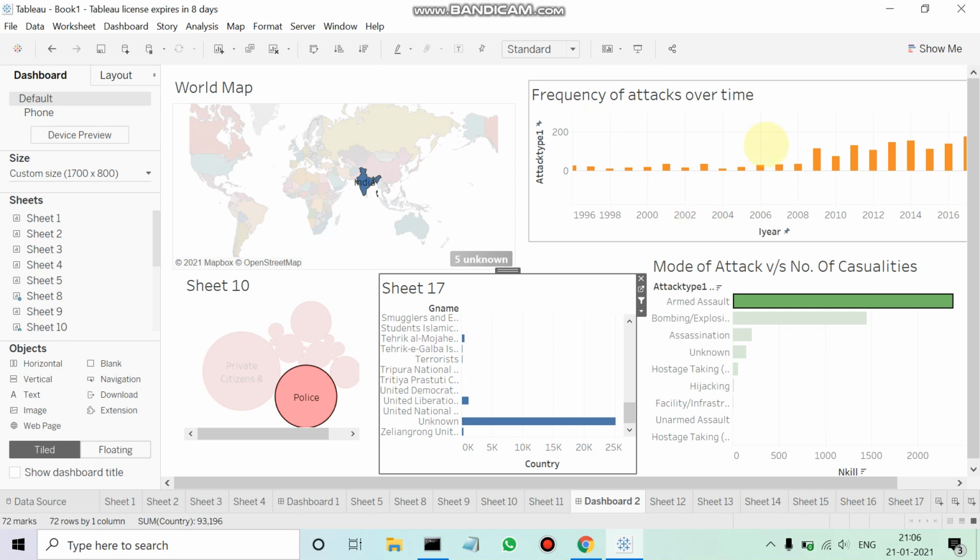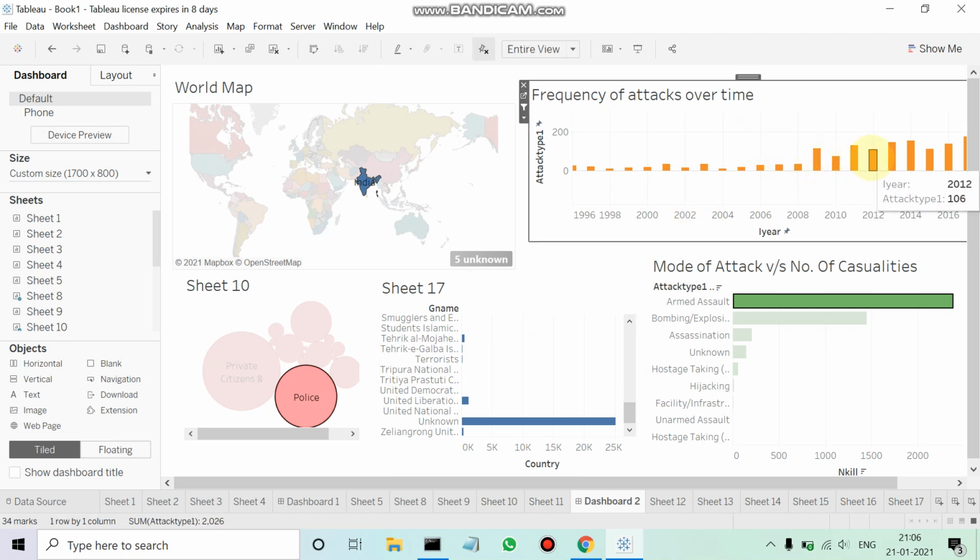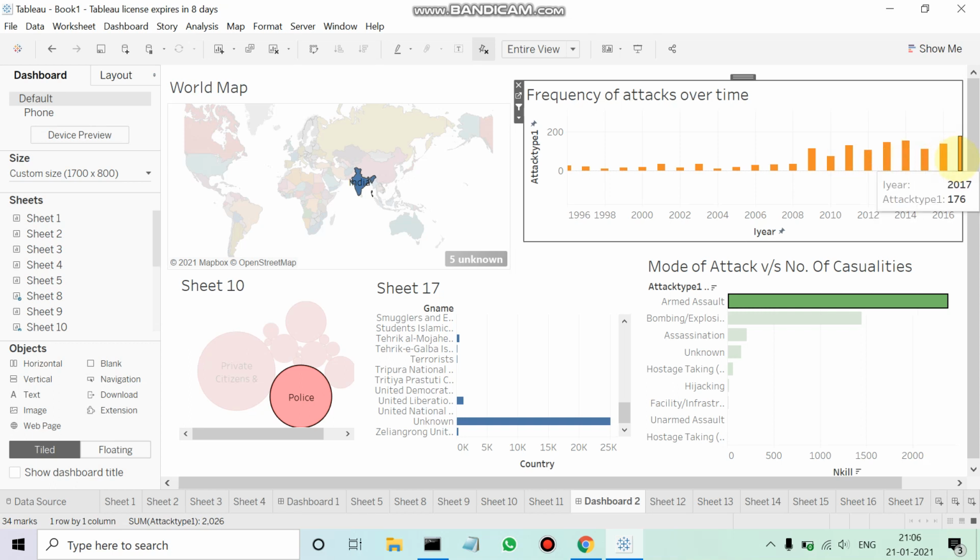Frequency of attacks over time, we can see that there's been a rising trend here as well. We can see in 2009 there's 116 attacks, 76 in 2010, and the trend keeps rising actually, with 2017 being a bad year with 176 attacks. Again, armed assault takes the lead here, 2,375 killed, followed by bombing or explosion.